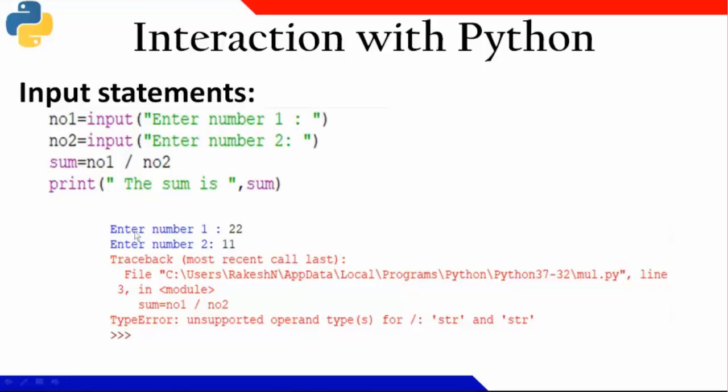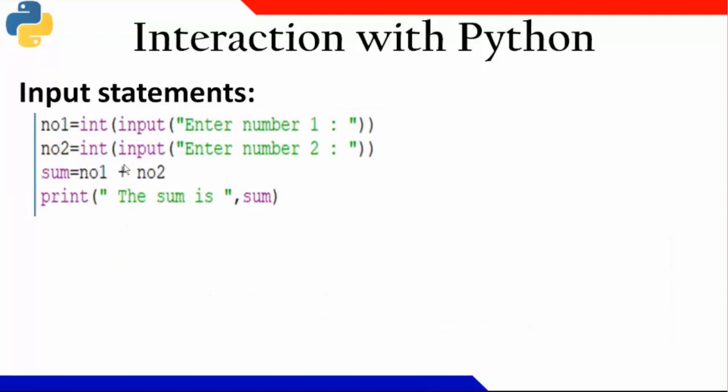Look, as I told you, the first 2 statements are syntactically correct, so they didn't give any kind of error. When it came to the third statement, number 1 division number 2, division is unsupported. Look, what is the error it is showing? TypeError: unsupported operand type(s) for division: str and str. Number 1 is a string, number 2 is a string, and the division operation doesn't exist for the string data type, right?